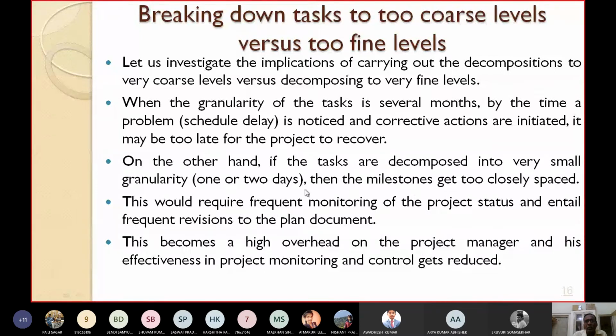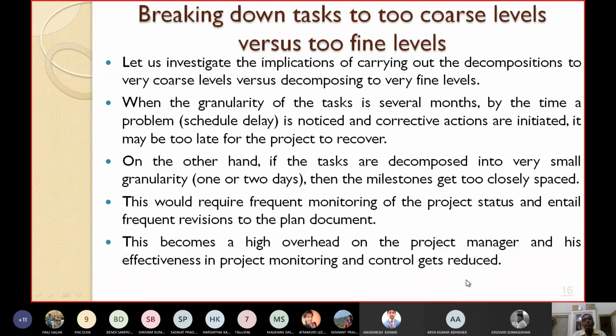If every day you monitor the project status and prepare diagrams and charts, it will take unnecessarily so much time. This becomes a high overhead on the project manager, and his effectiveness in project monitoring and control gets reduced.